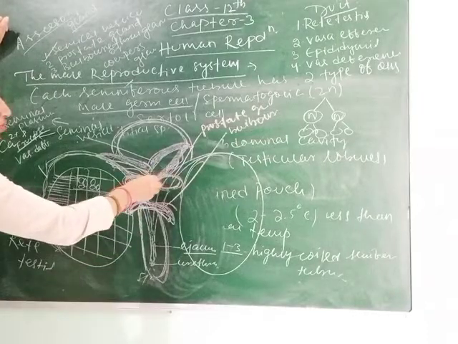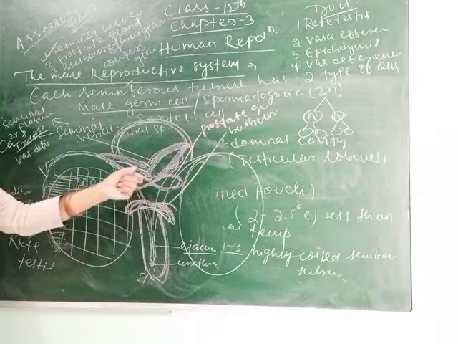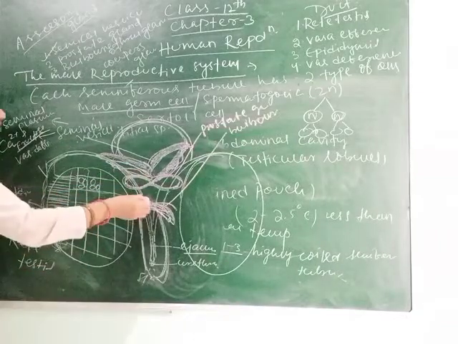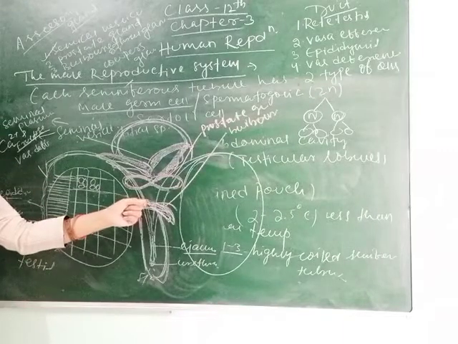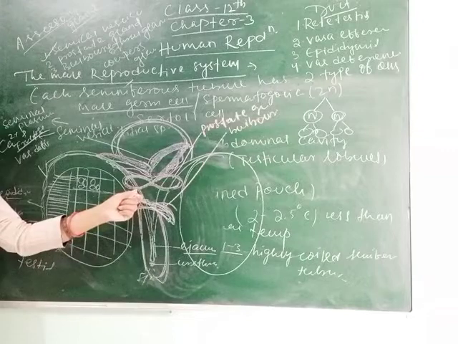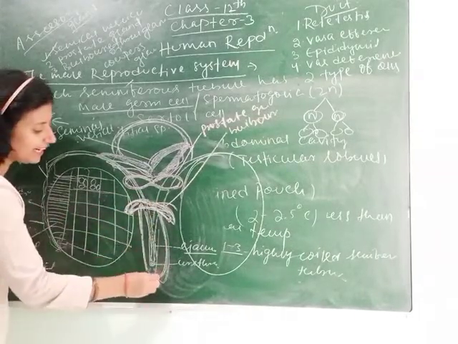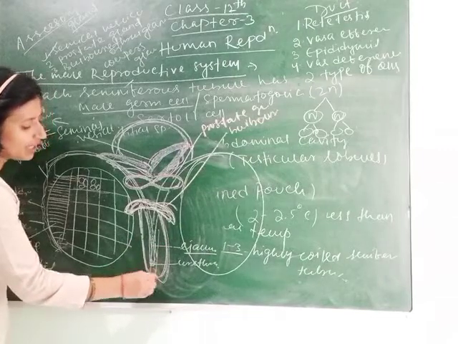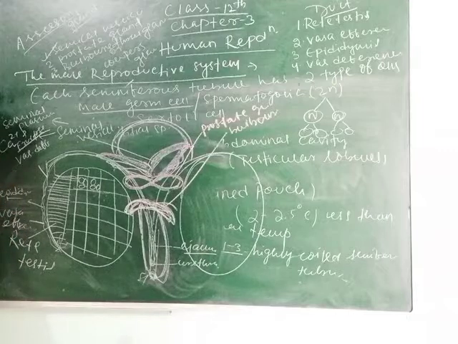The secretion of the prostate gland also provides a liquid medium for the easy movement of sperm. During coitus or mating, the bulbourethral gland or Cowper's gland provides lubrication to the penis, and this is the ejaculatory duct, and it ends with the urethral meatus. The urethral meatus is the pore at the tip of the penis through which urine is released.